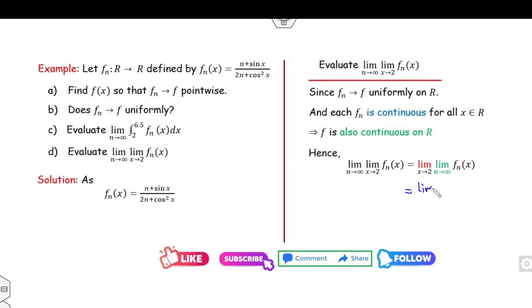So what is the answer of this? Limit x approaches 2, what is the value of this? This number is f(x), and what is the value of f(x)? F(x) we have obtained, the value is 1 over 2. So the right answer of the problem is half.